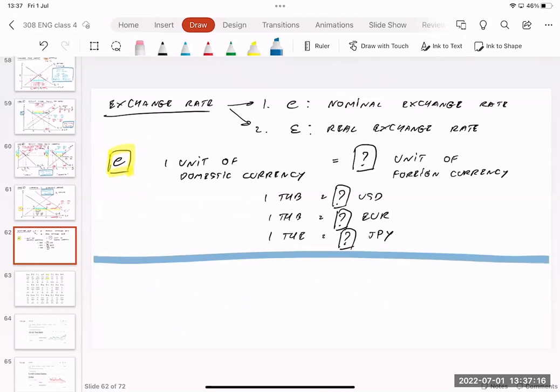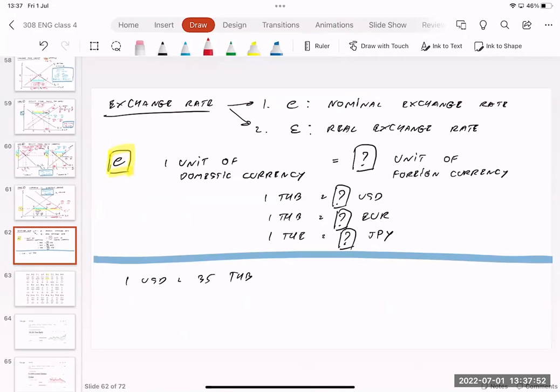However, in Thailand, we are very familiar with the exchange rate like 1 US dollar equal to 35 baht. Okay, with the way to explain the exchange rate like this: 1 US dollar equal to 35 baht, 1 US dollar equal to 30 baht, 1 US dollar equal to 40 baht. Normally we use this form. However, the definition of the nominal exchange rate is the opposite way. 1 baht equal to how many US dollars?